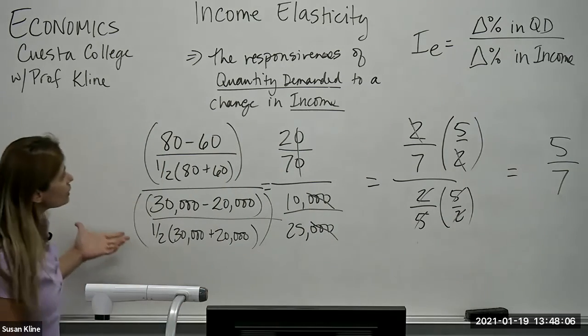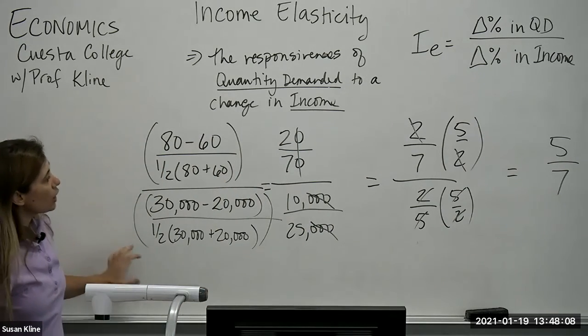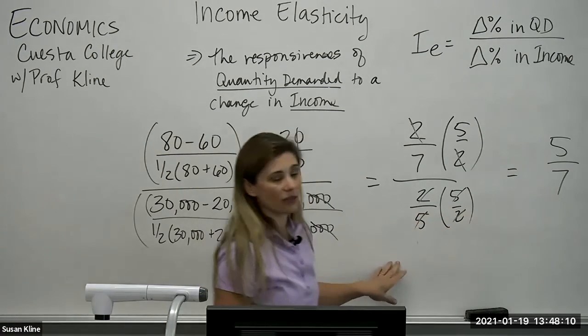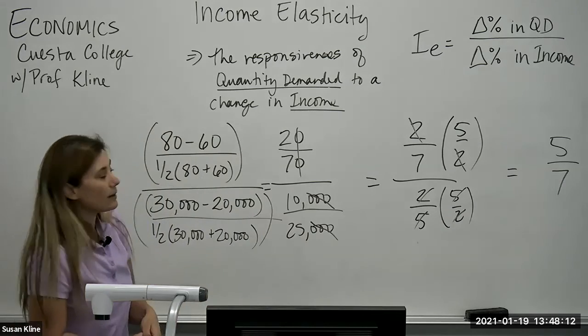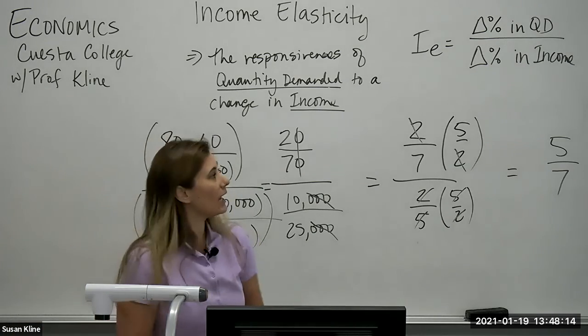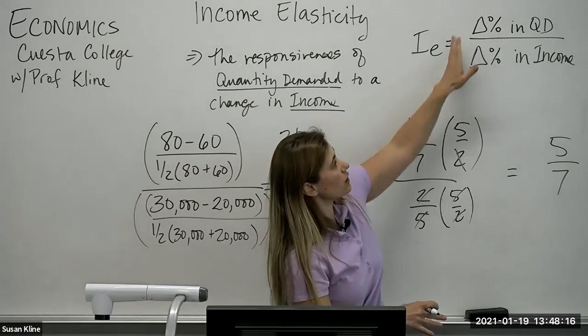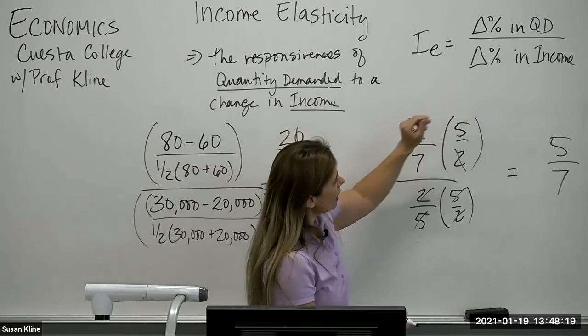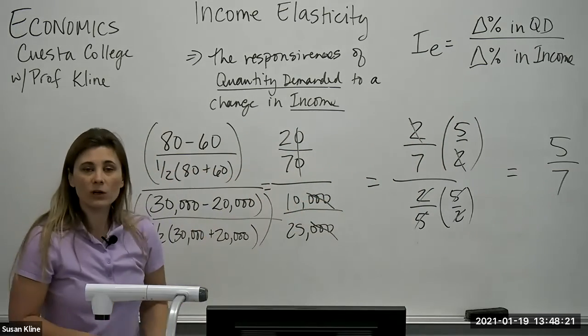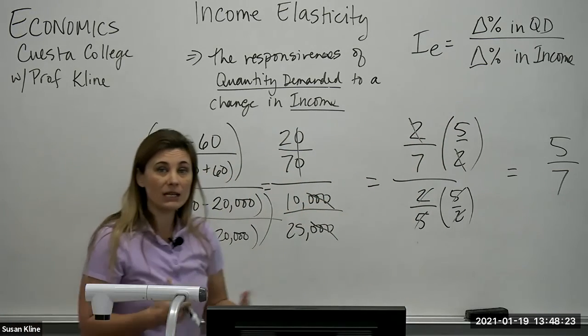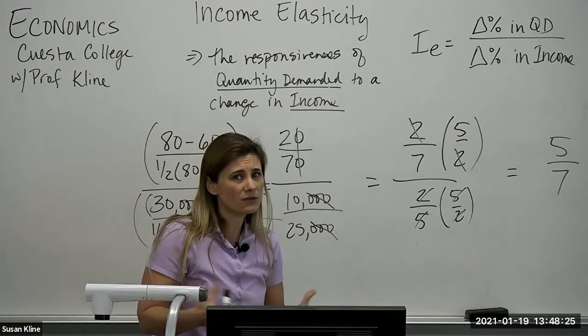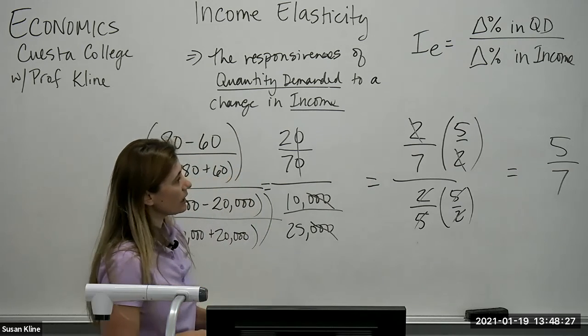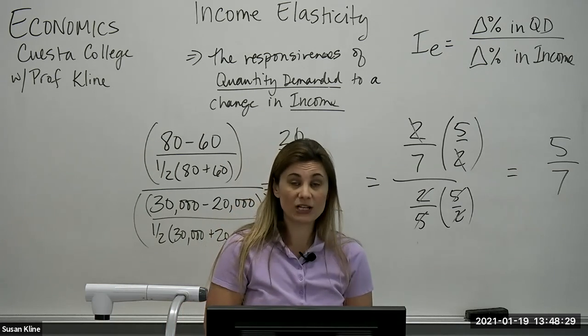So this is how we do income elasticity using the midpoint method, right? Okay, so I hope that helped. Again, if we had this in percents, we could just plug them in directly. And again, we're going to see that different things will have an impact. The more expensive things are, we will see that the more likely they are to change their elasticity.